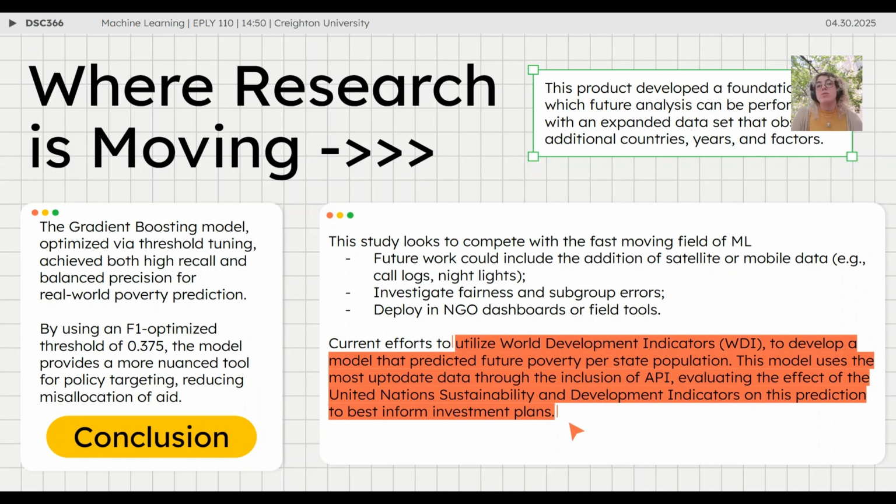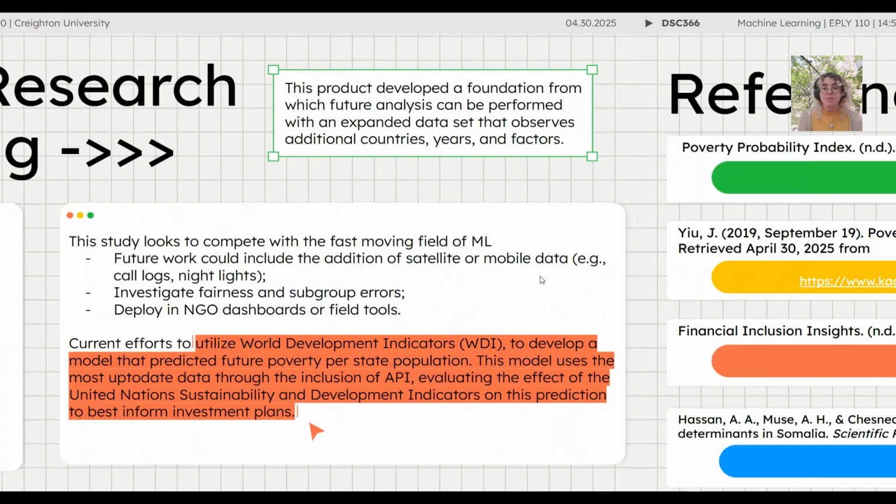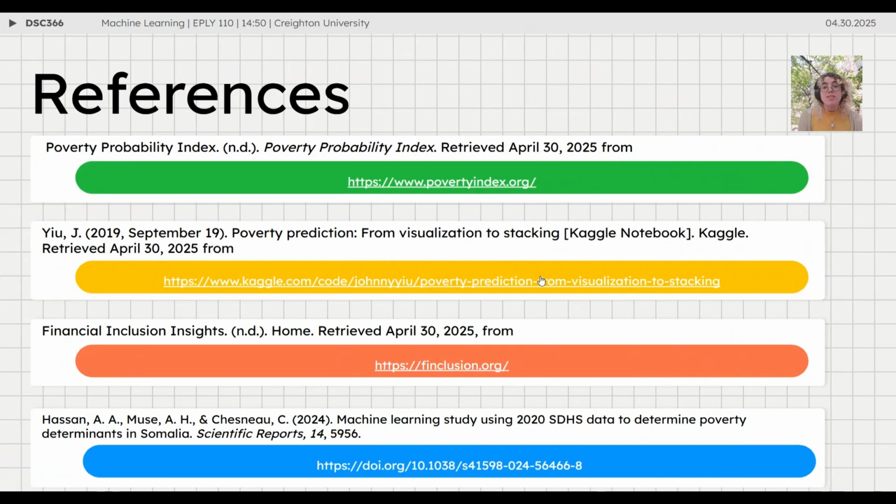Using that, we would hope to develop a predictive model that would be able to determine the likelihood of success of investments within different UN Sustainable Development Goal indicators, in order to inform each state's dependence and investment within particular ones. So whether or not they want to focus on education in order to decrease SDG 1 poverty, all around the goals to alleviate the misallocation of funds and optimize potential results. Yeah, and that is our model. As you can see, here are our references. Thank you.